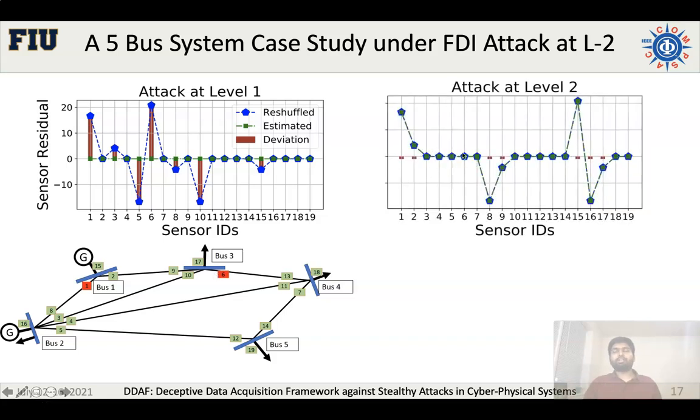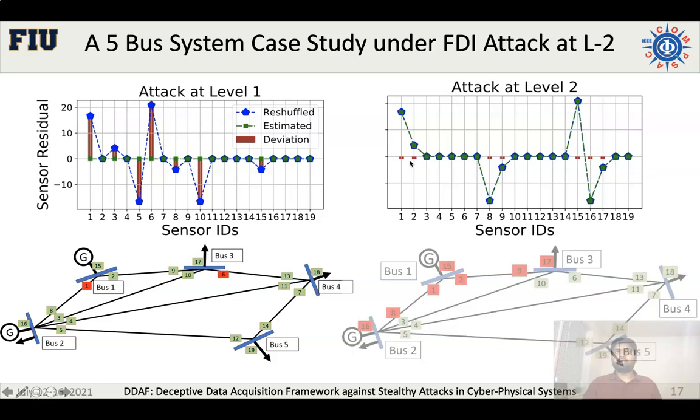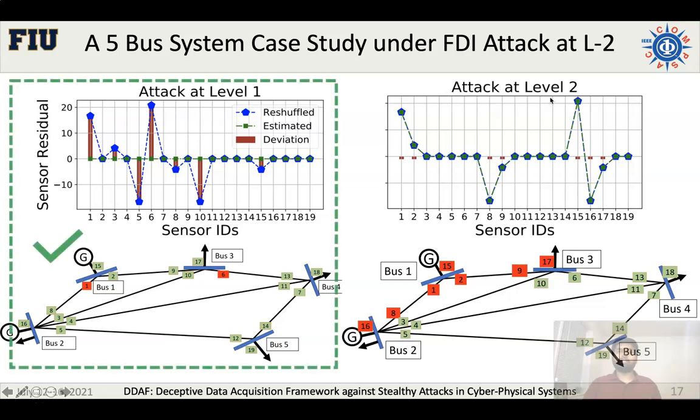On the other hand, for level 2, we see that the estimated residual and the reshuffled residuals perfectly follow the distribution, follow the topology. That means that the residual is not just random, it's highly structured with respect to the topology. And if we see the suspected sensors or the list of outliers, they are also coming from the same specific part of the sensors. That means there is a very high probability that there is an FDI attack at the level 2 communication channel, and that actually happened, as we saw in the previous slide.